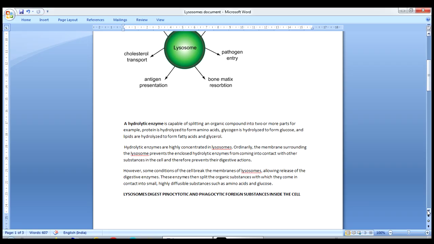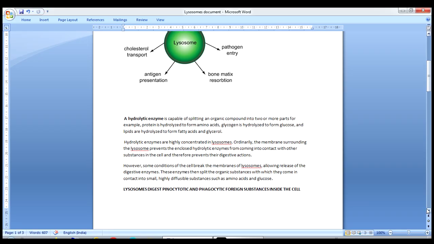Sometimes, if the cell has to die or regress, what will happen? The cell itself will tell the lysosome to release hydrolytic enzymes by disrupting the membrane of the lysosome. Once the hydrolytic enzymes come in contact with other parts of the cell, the whole cell will be destroyed and digested, and it is totally eliminated from the body. So here we consider lysosomes to be the suicidal bags of the cell, which is a neat bit.